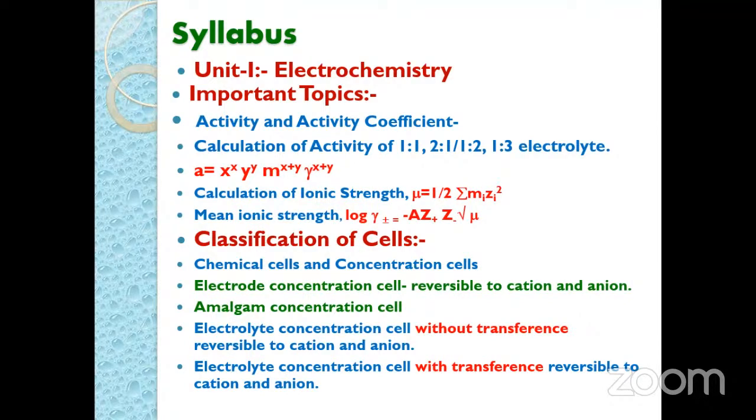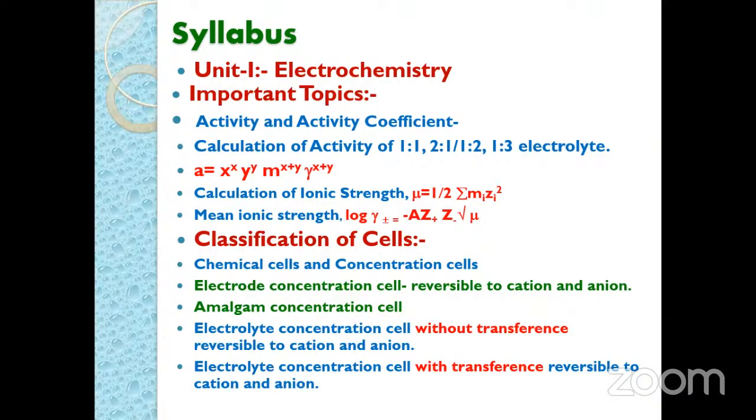5 marks. Here we first of all have to mention the half cell reaction at cathode and the half cell reaction at anode. From that we mention the net cell reaction, and from the net cell reaction we can calculate the reaction quotient. With the help of the reaction quotient, using the Nernst equation, we can calculate the EMF of the cell. So this expression is for 5 marks.